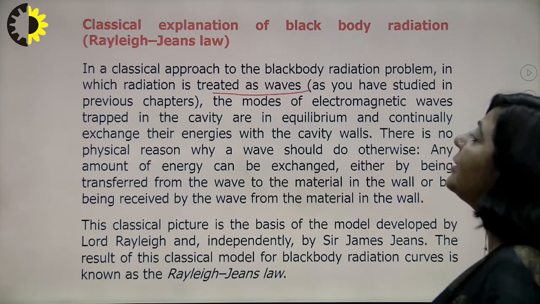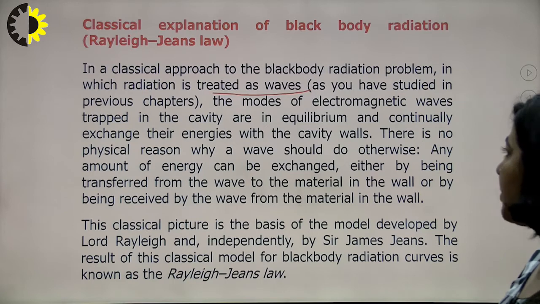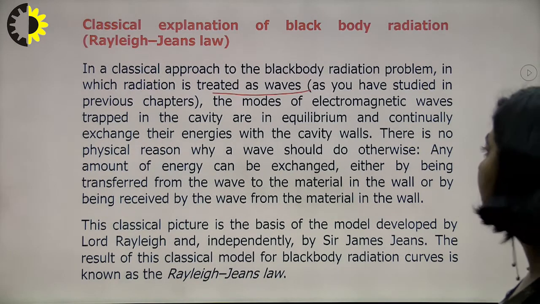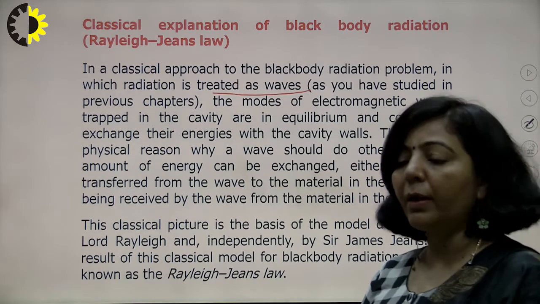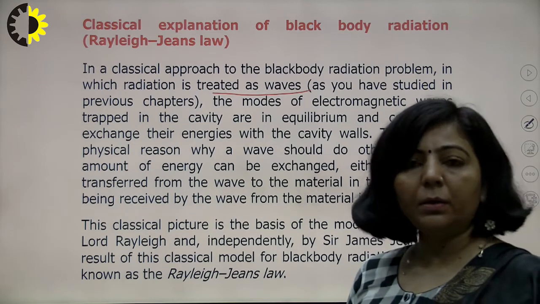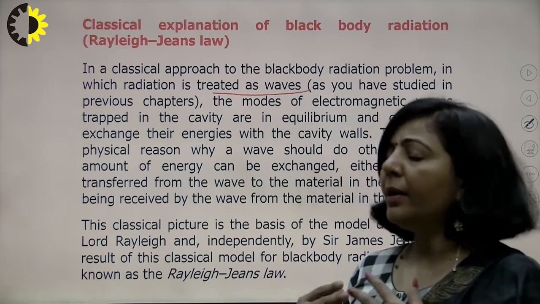There is no physical reason why a wave should do otherwise. Any amount of energy can be exchanged either by being transferred from the wave to material in the wall, or by being received by the wave from the material in the wall. It means, according to classical theory, electromagnetic radiations entering that cavity radiator can transfer any amount of energy to it, or take any amount of energy from it.